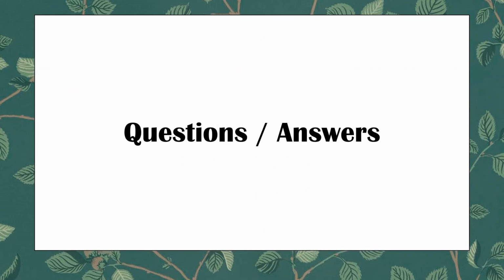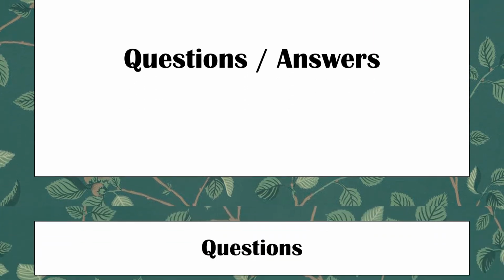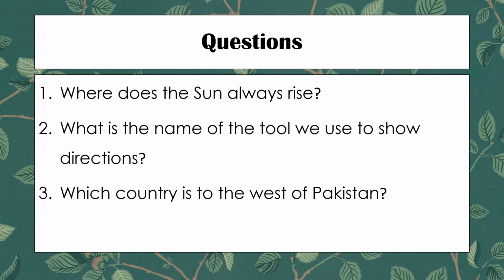For the topic of directions, we are having only three easy questions, and they are: number one, where does the sun always rise? Number two, what is the name of the tool we use to show directions? And the third one is, which country is to the west of Pakistan? So we are going to have a look at each question one by one and discuss the answers.